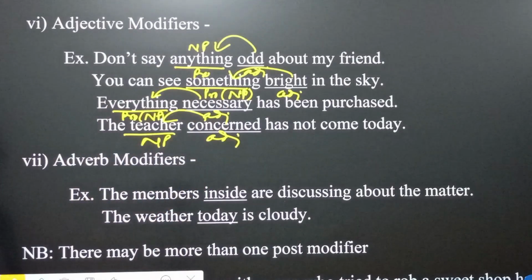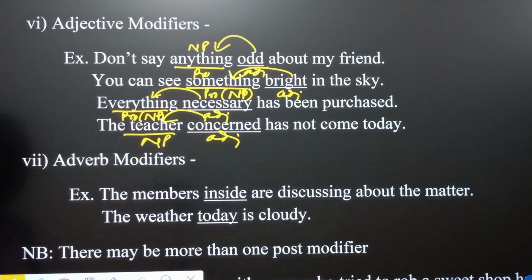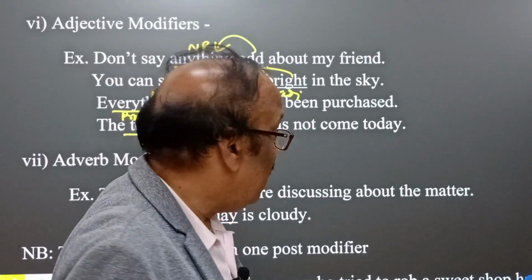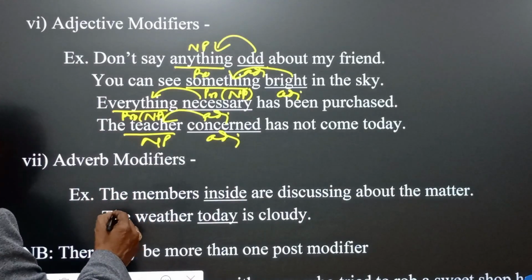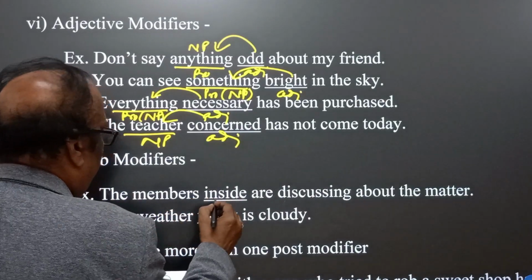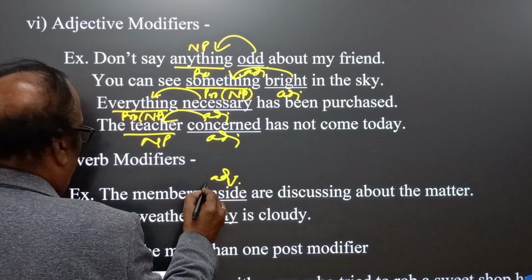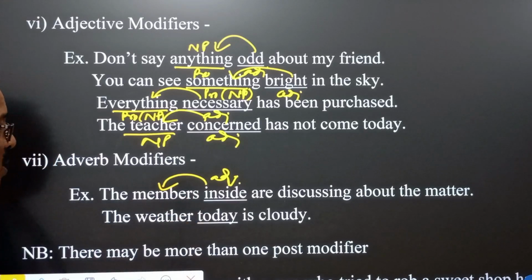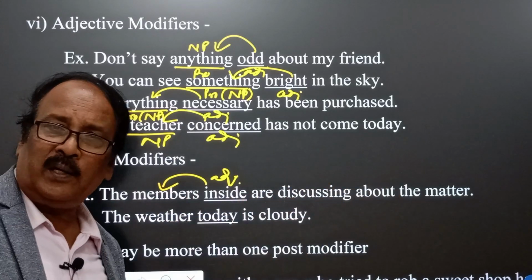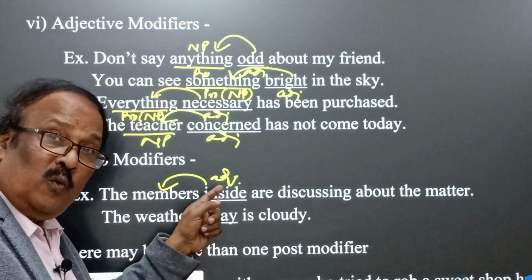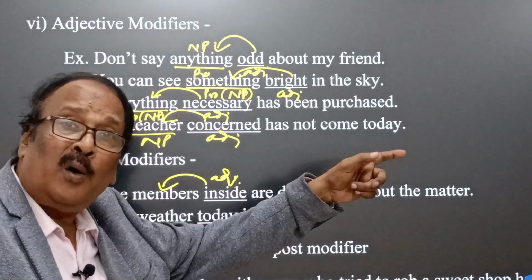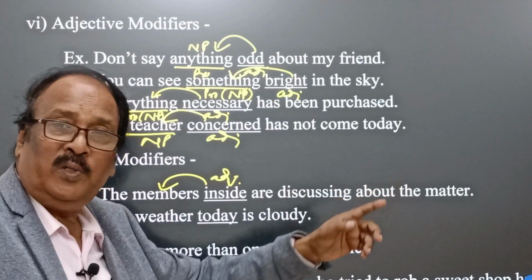Yes. Now finally adverb modifiers. Very interesting. Adverb modifiers. Adverb also modifies the noun phrase remaining after the head noun. How? Let's see. The members inside. Inside is an adverb and it modifies the members. It means are discussing about the matter. It means the members who are inside the auditorium or room are discussing about the matter.